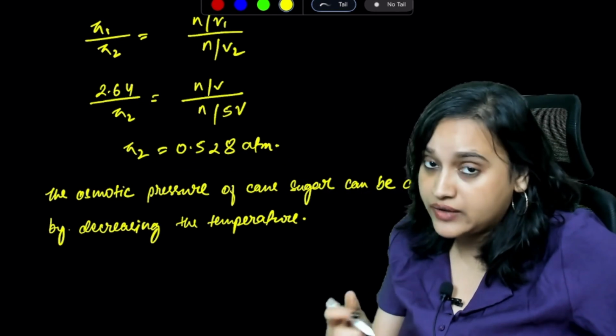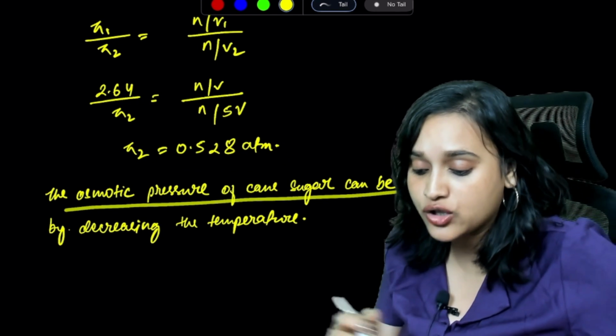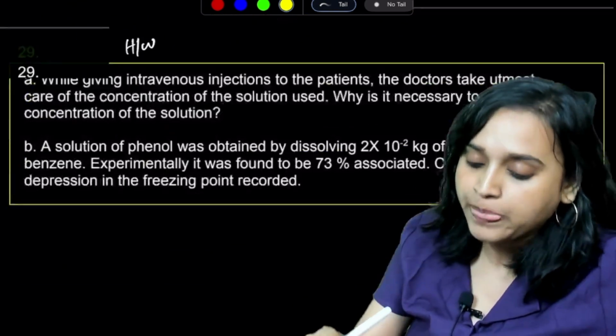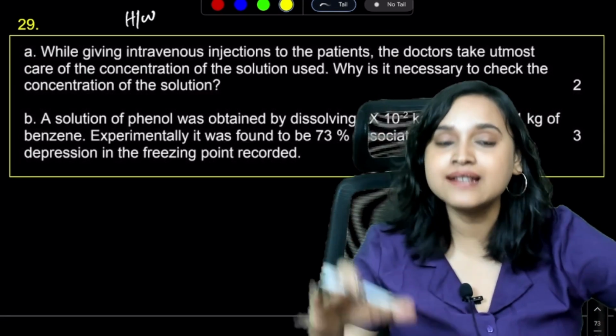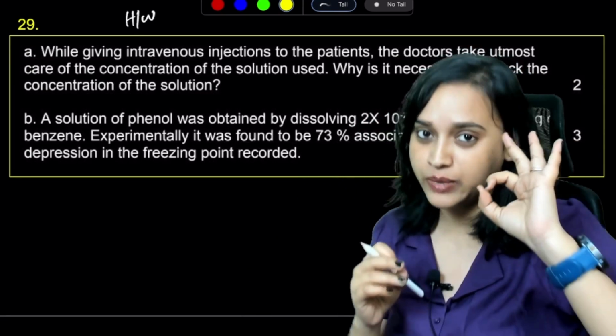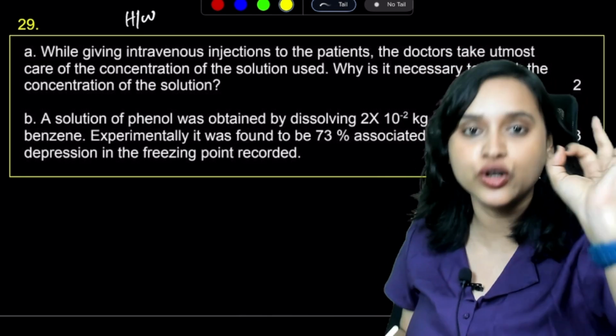Now the second part of the answer: the osmotic pressure of cane sugar can be decreased by decreasing the temperature. That's what we can do. Next question, okay? This I'm giving to you as homework. I've only given you 3 questions as homework, my dear students. Can you please do it? If you do it, it will be very, very good for you.